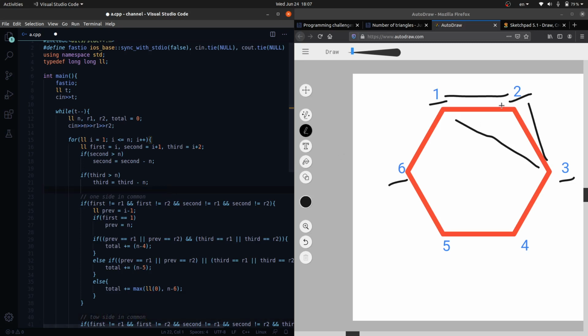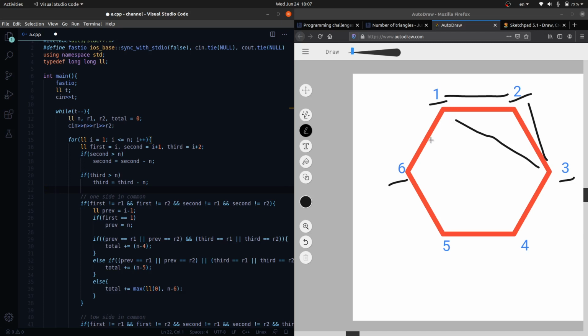Okay, so if neither of first, neither of second is colored black, then we can definitely form a triangle.